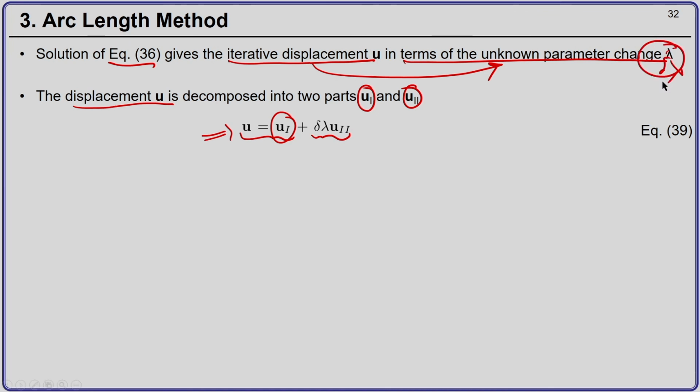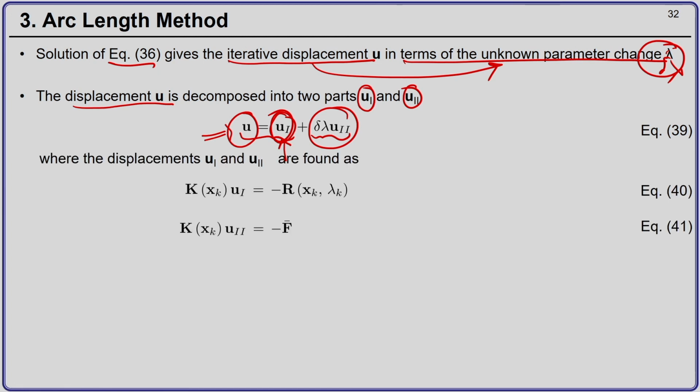So, I can decompose my iterative displacement as composed of two parts, one which is independent of delta lambda and one which is linearly dependent on delta lambda. Now, here u1 is found out from the following equation. So, this is u1 which is nothing but K inverse evaluated at x_k into r(x_k, lambda_k).